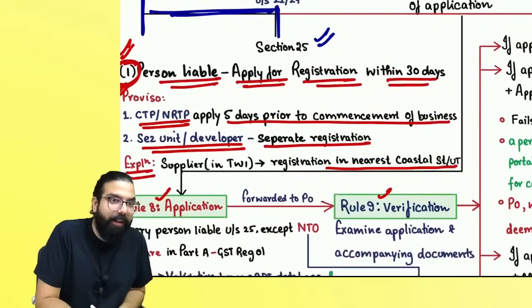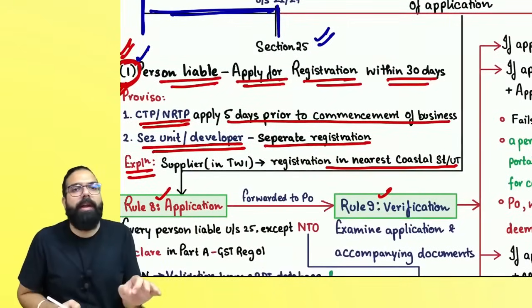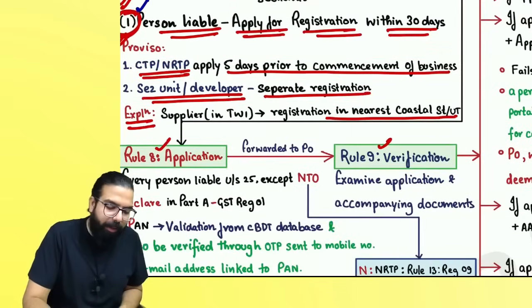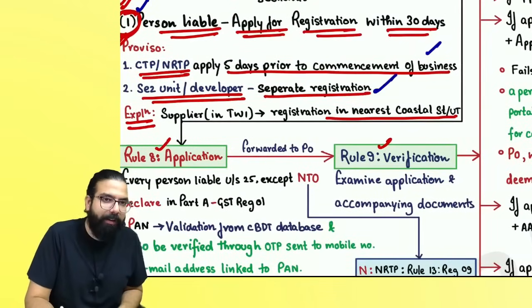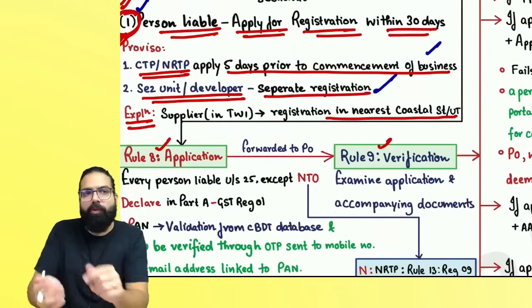Sir, I did not say. Section number 25.1 says that you should go ahead and apply within 30 days. CTP and RTP 5 days prior. SEZ separate registration. TWI people nearest coastal state.